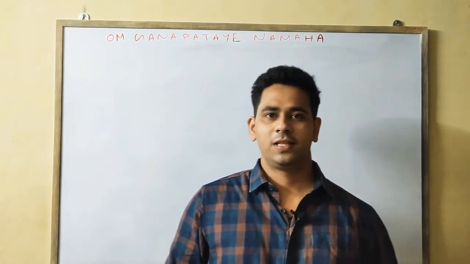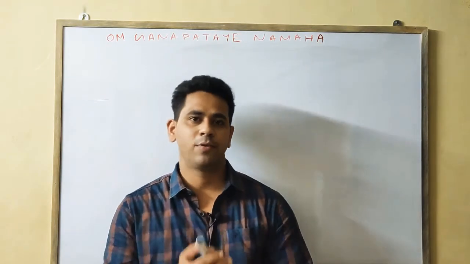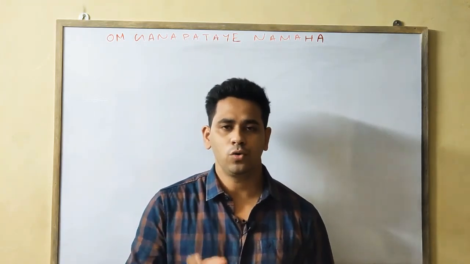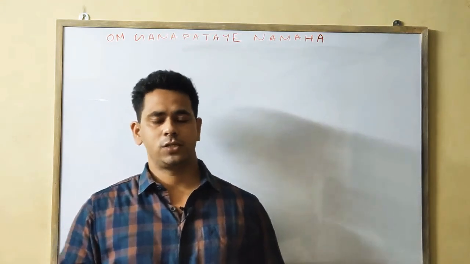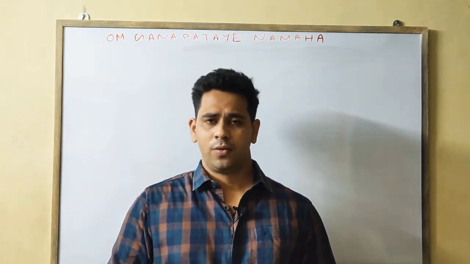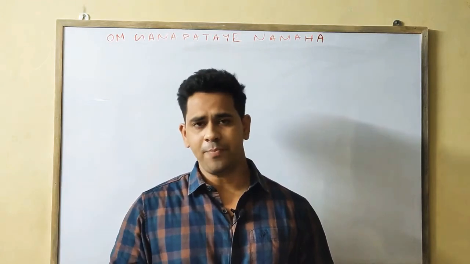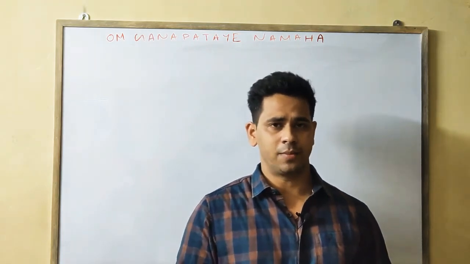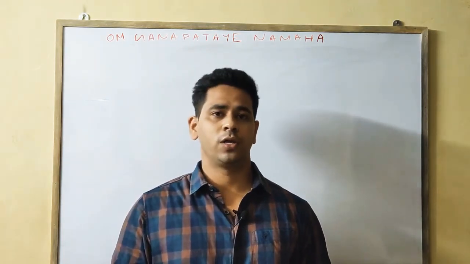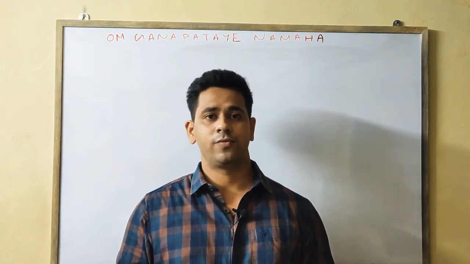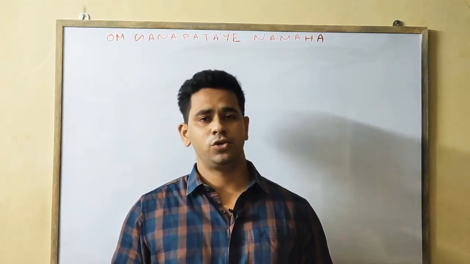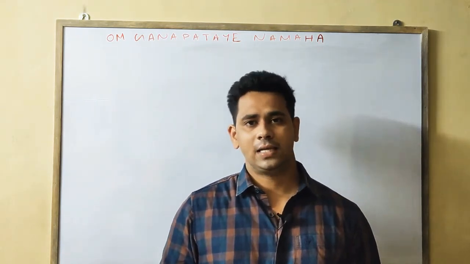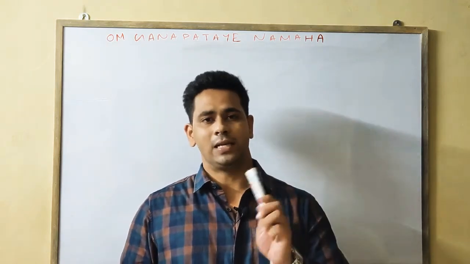Hello students, in the previous class we discussed hemophilia. Hemophilia is a sex-linked disorder in which the person is unable to clot the blood. We discussed three types: hemophilia A, B and C, whereas hemophilia C is the mild form. Hemophilia A is due to the deficiency of clotting factor number 8. Hemophilia B is due to the deficiency of clotting factor number 9, and hemophilia C is due to the deficiency of factor number 11. Also we discussed sex lethal genes, sex influenced genes, and sex limited genes.